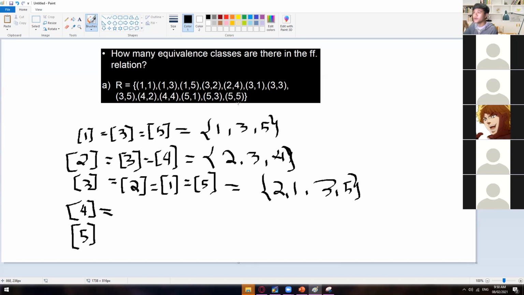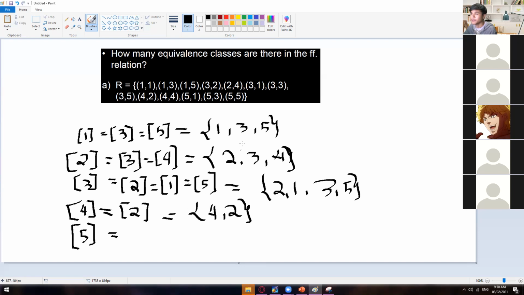All right, so how about 4? 4 is related with 4, which is this one already. 4 is related with 2. And for 4, we have 4, 1. We have 4, 5. So none. So from here, I could say that this is again another class wherein we only have 2 elements, which is 4 and then 2.